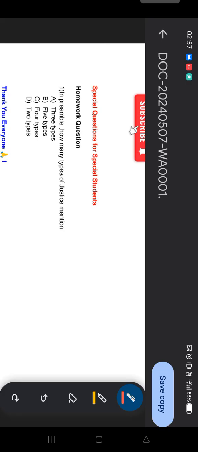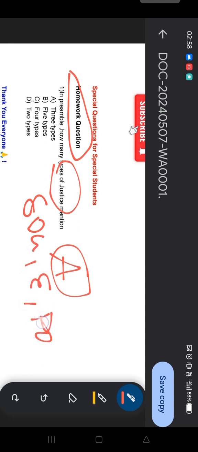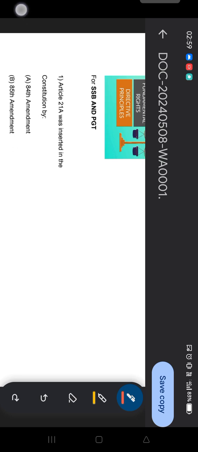Before today's lecture, I would like to provide the homework question answer of the last session. Question: in the preamble, how many types of justice are mentioned? The correct answer is option A, that is, three types of justice are mentioned in the preamble: social, economic and political justice. Okay, so the correct answer is option A. This is the answer of the last question. So let's start our discussion.